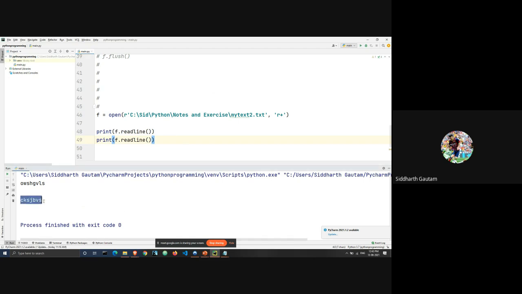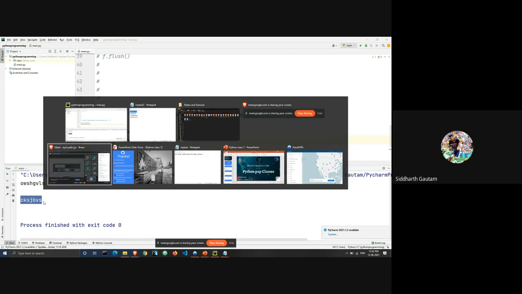So what is happening is, when we are reading a file, Python reads it one line at a time, right? Therefore, when we're telling Python to read a line, it reads the first line, and when we tell Python to read the line again, it reads the second line. And if I use the print statement once again, it will read the third line. So there is a built-in counter within Python that increments one line at a time.